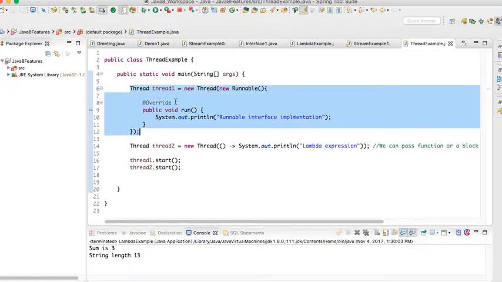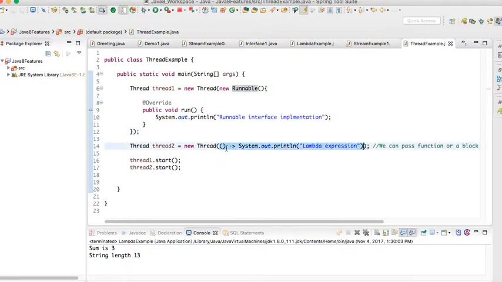As of Java 1.8, we can also create a thread by just passing a lambda expression. This run method is not taking any arguments, so just simple braces, an arrow mark, and then the body of the lambda expression.